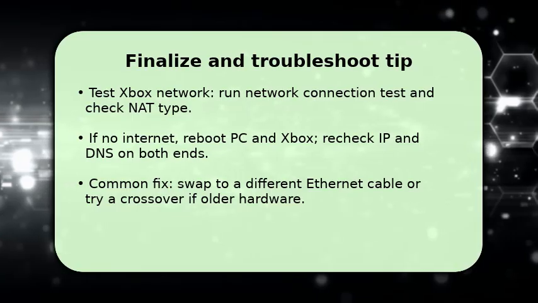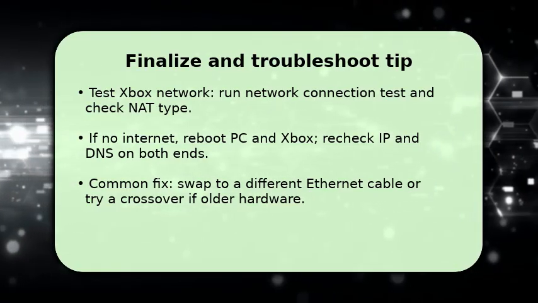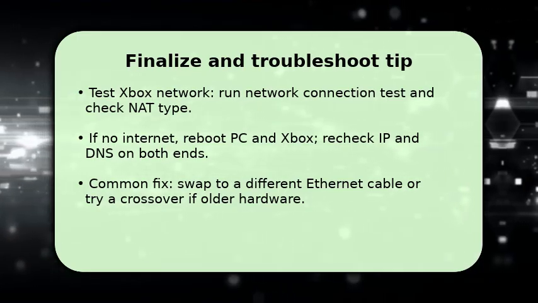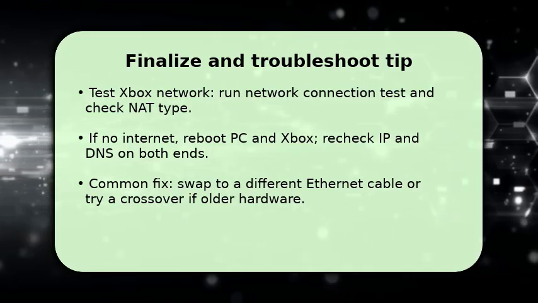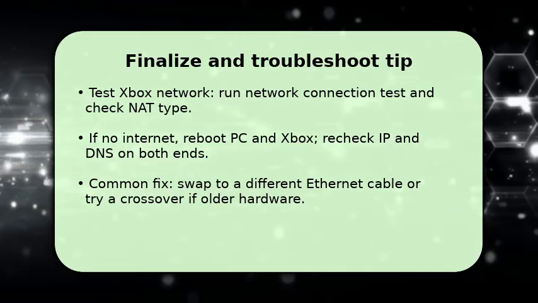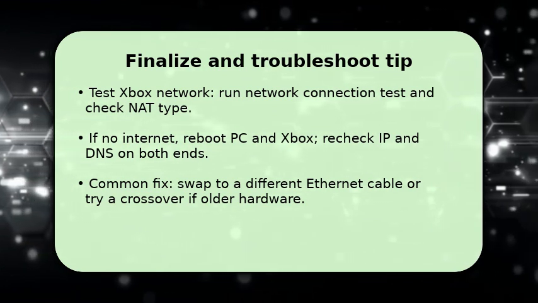Finish by testing connectivity on the Xbox. Run the network test and confirm you see an IP and internet access. Check NAT type if multiplayer matters. If it fails, reboot both devices and re-verify the manual IP and DNS entries on the console. Make sure the PC's sharing setting still targets the correct Ethernet adapter.